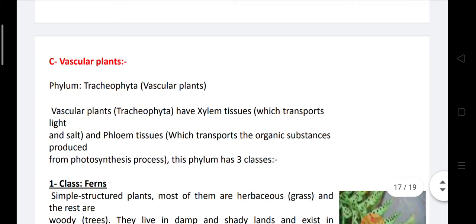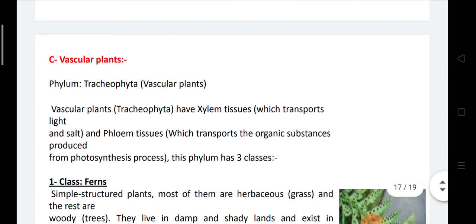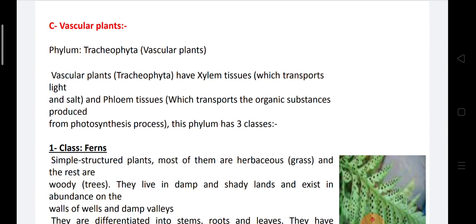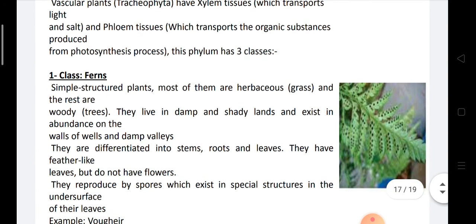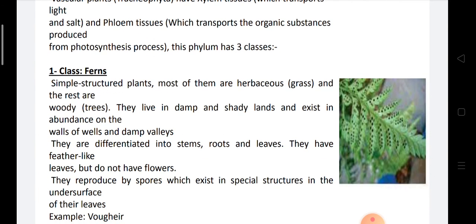Vascular plants, number C, contain phylum Tracheophyta, or vascular plants, which contain xylem tissue for transporting water and phloem tissue that is responsible for transporting organic substances produced by the photosynthesis process. This phylum contains three classes. Class Ferns. Ferns are simply structured plants.